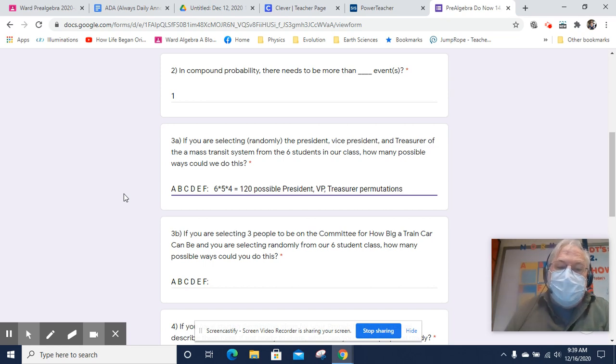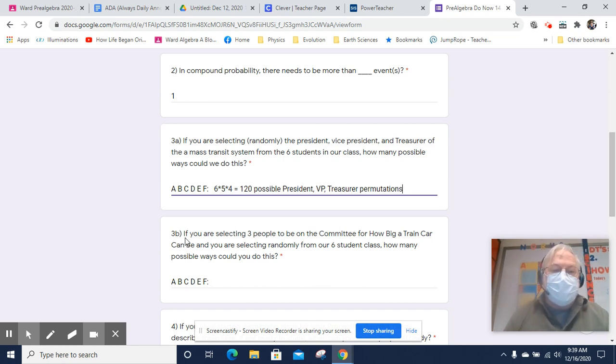We're not swapping around who's president and vice president. Whoever is president is in charge. The vice president steps in if the president gets a boo-boo and can't be around to do things. The treasurer has a specific job. So the order matters in this case.